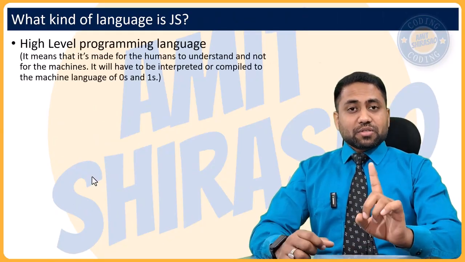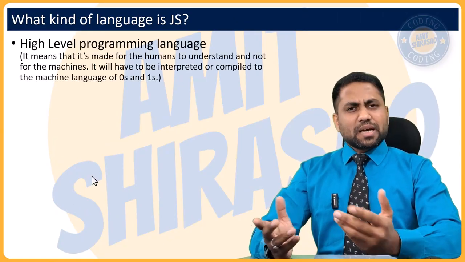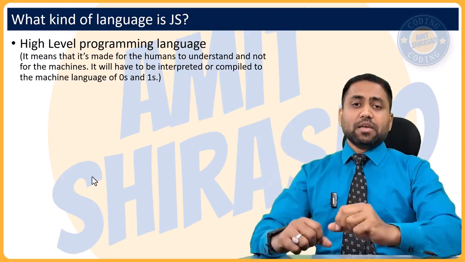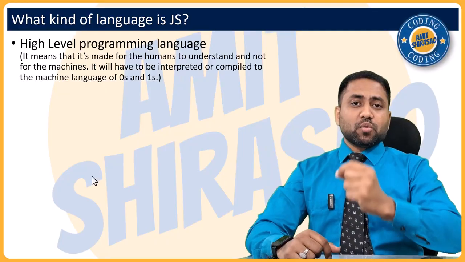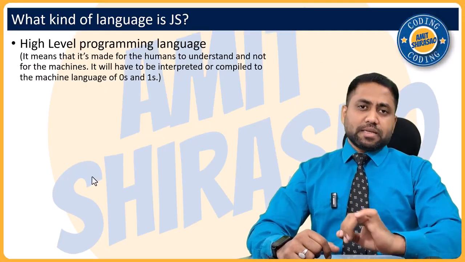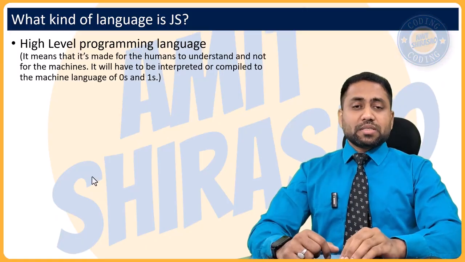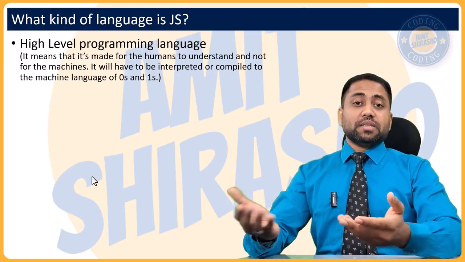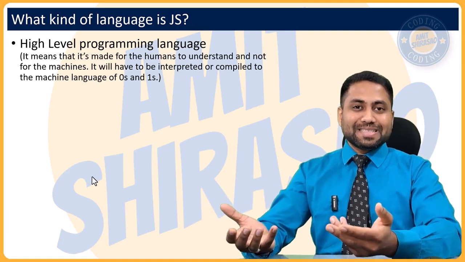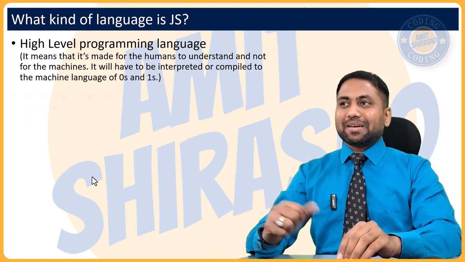Now, what kind of language is JavaScript? First of all, it is a high level language. What is a high level language? High level language means a language which is understood by human beings. Low level language means machine code, means binary, means zeros and ones, which only machines can understand. So this is definitely a high level language because it is written in English. It is mostly like English, and that's why human beings can understand it. That's why it's a high level language.